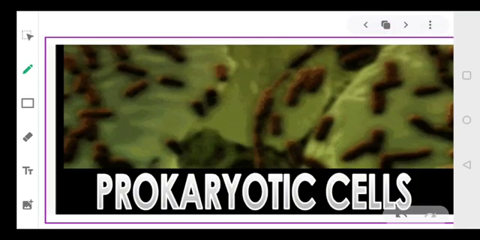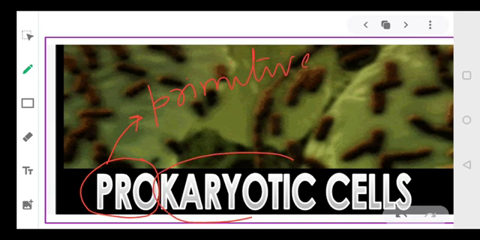Now, as I told you, we can classify the cells into two basic types, prokaryotic and eukaryotic. Now let's talk about the prokaryotic cells. Let's understand the meaning of this word. Pro means primitive. Karyotic means nucleus. So the organisms that have a primitive nucleus are referred to as prokaryotic cells.